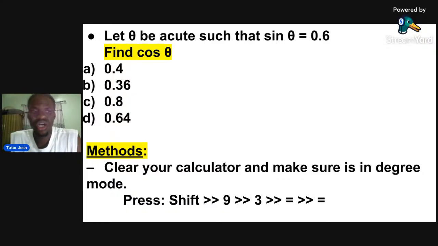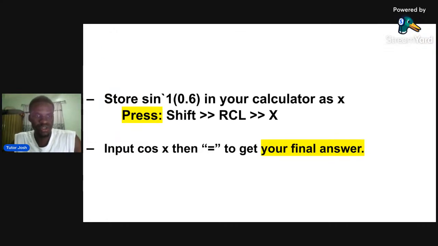First thing you do is clear your calculator. Second thing you do is what? Store sine inverse of 0.6 in your calculator, just like the first one we did. And to bring out sine inverse, what do we do? Shift and sine. Let's just go to the method. We store sine inverse in your calculator as S. You press shift and sine to bring out 0.6, then press equals to. Then to store it, you press shift RCL and what? X. Okay? Shift RCL and what? X.